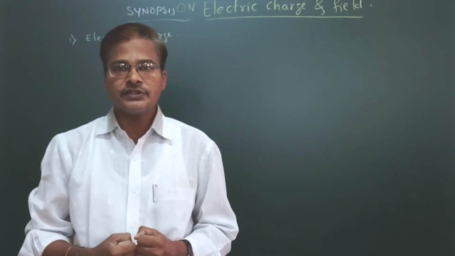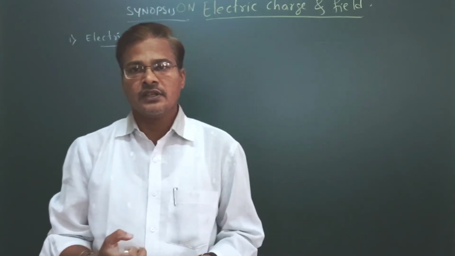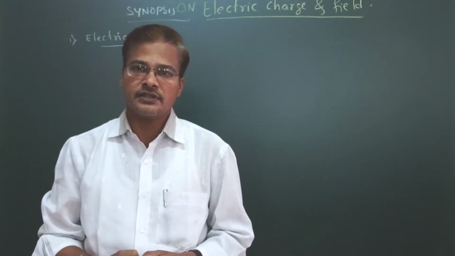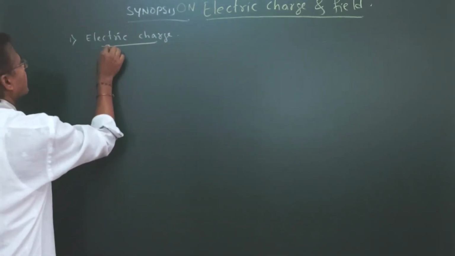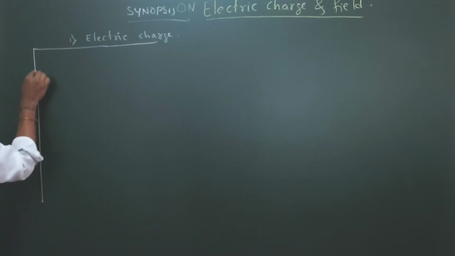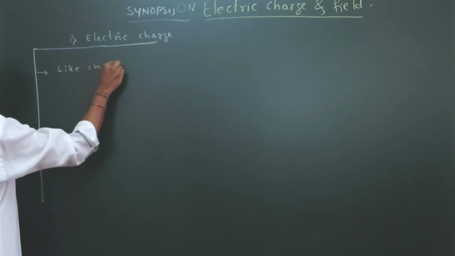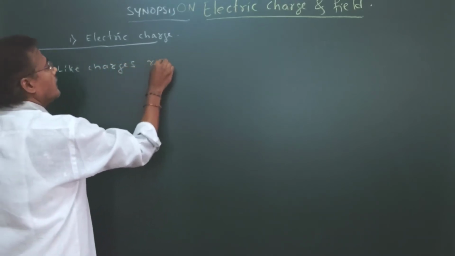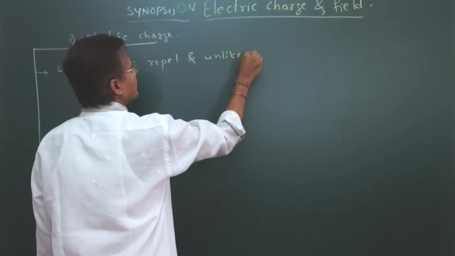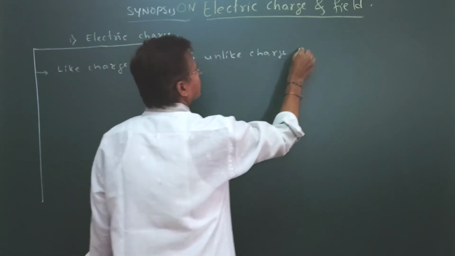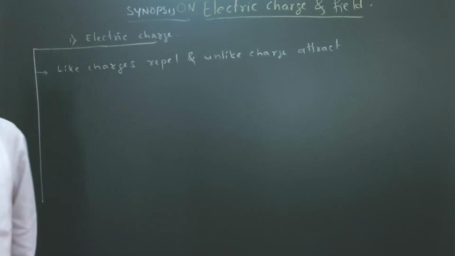Okay, so some properties we can understand here. The first property: like charges repel each other, unlike charges attract each other. So like charges repel and unlike charges attract.